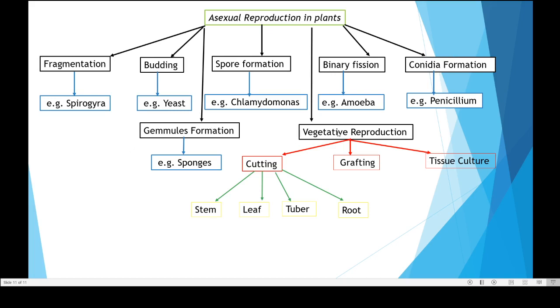In vegetative reproduction, there are three different types of asexual reproduction. One is cutting, where you can use a stem, leaf, or you can use a tuber and root also, grafting, and tissue culture. So that was all about asexual reproduction.